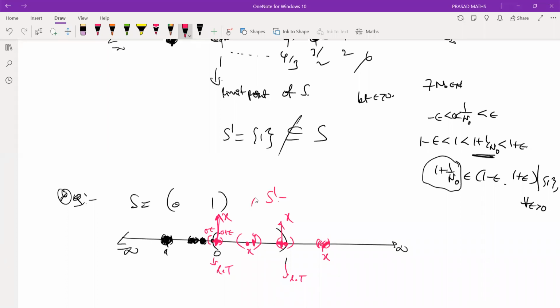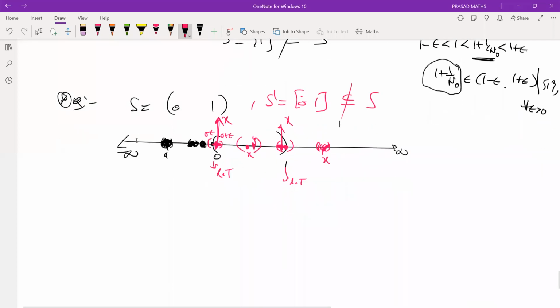So what are my limit points? The closed interval 0 to 1. Is 0 inside S? No, sir, because 0 is not in S. Therefore it's not closed. Is it clear? Somebody asked.